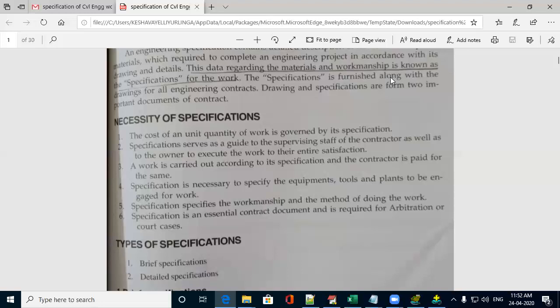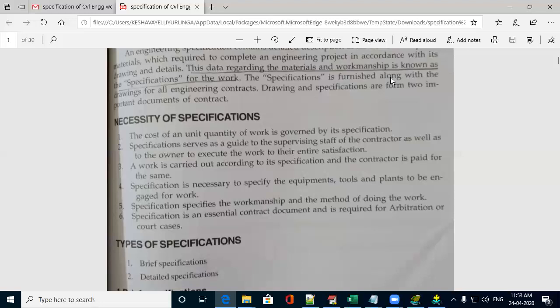Like this, to fix the rate of any particular work, this specification is required. And during the process of construction activity, this serves as a guideline to supervise the laborers or any workers. Also, if the owner has this specification, he can compare it with how the construction activity is going on, for his satisfaction.